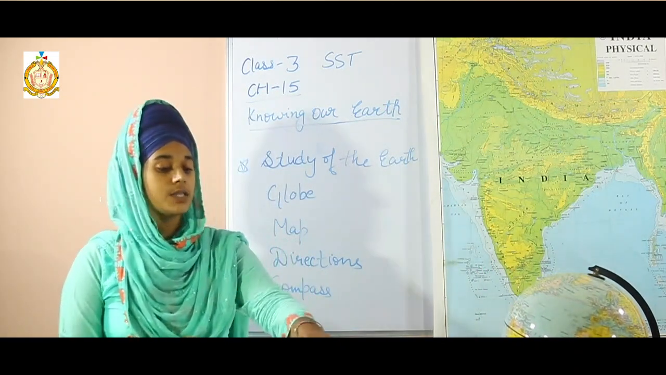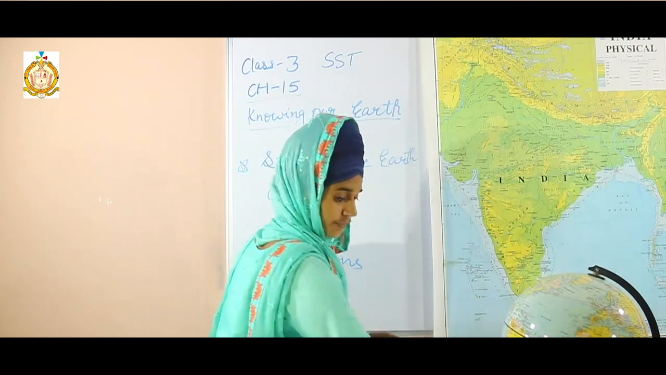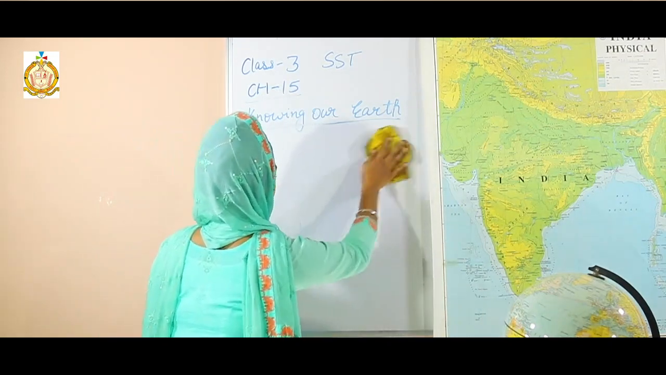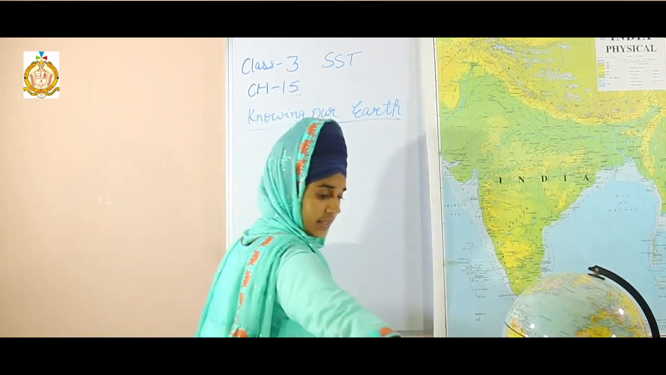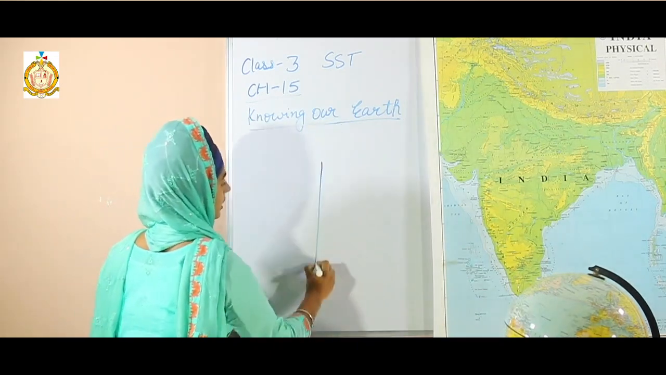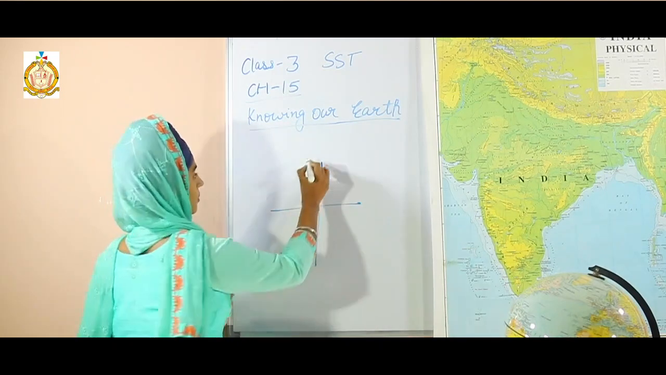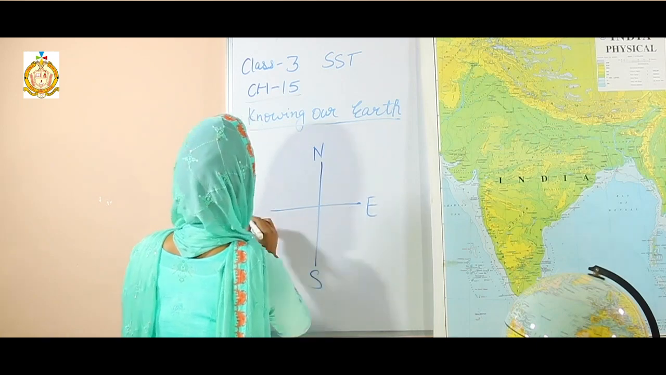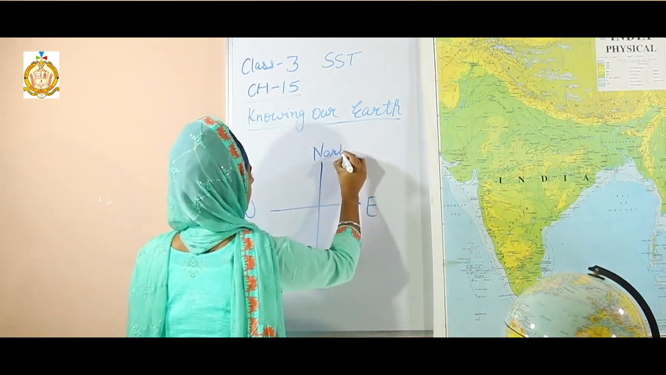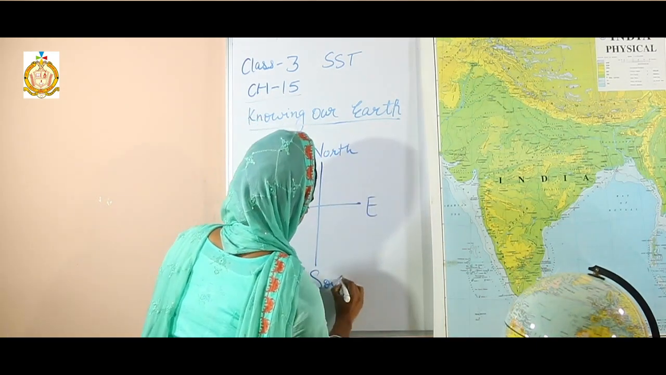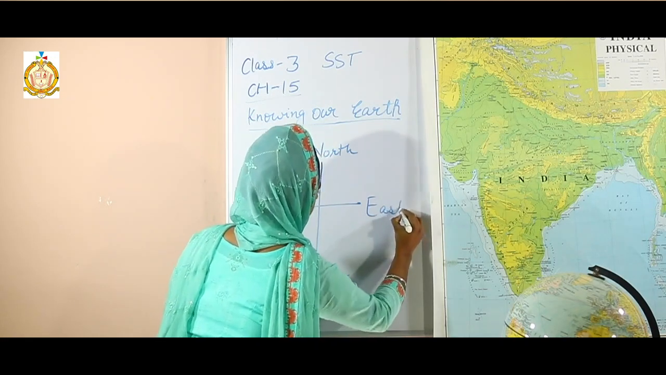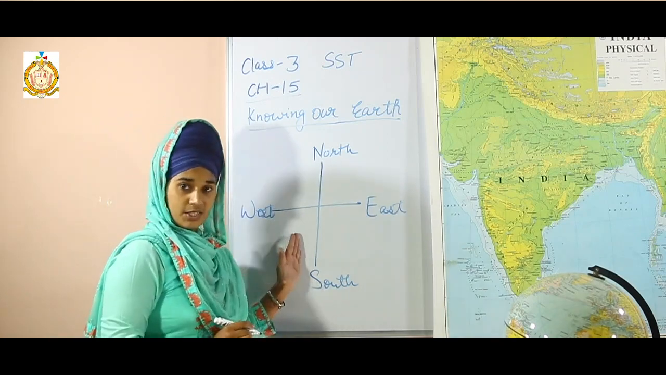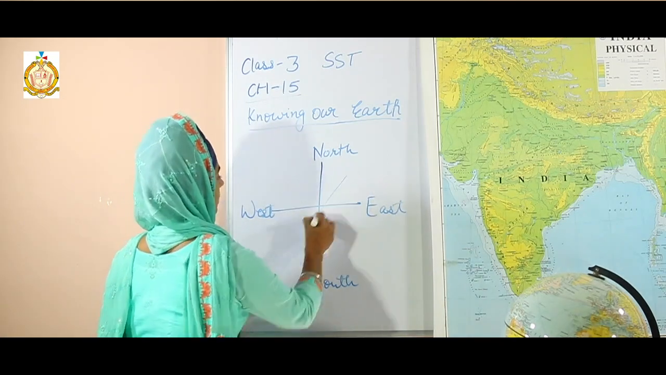Okay, our next topic is directions. Students, there are mainly 4 directions. Let's discuss. There are mainly 4 directions: north, south, east, west. Besides these 4 directions, there are sub-directions.